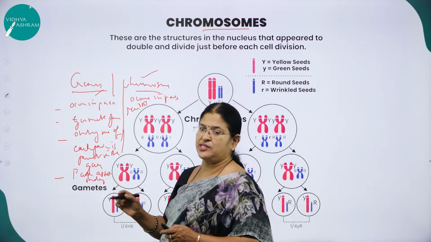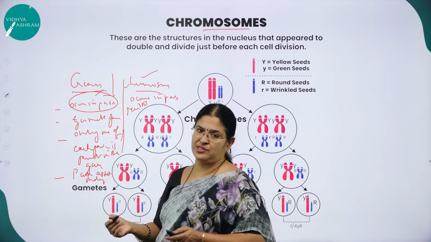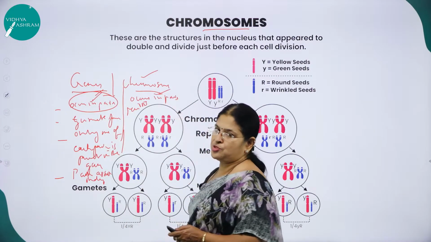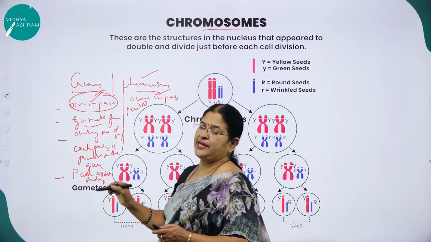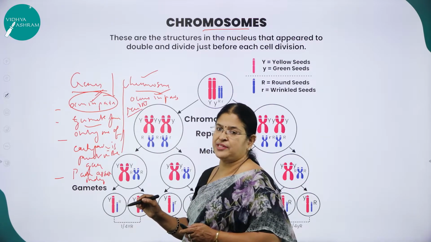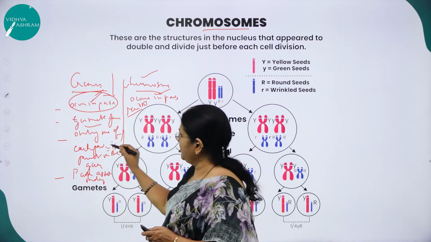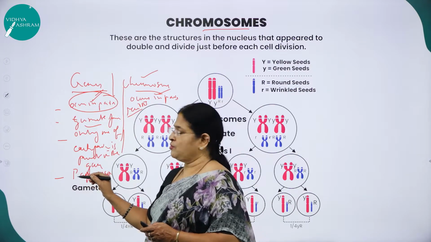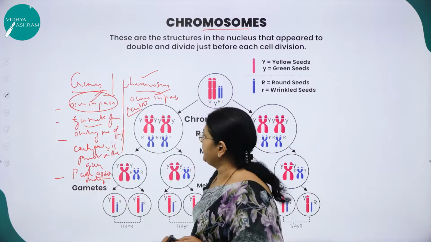So what is the exact difference between a gene and a chromosome? All of you know that genes always occur in pairs. A pair of genes is called an allele, as you have already come across in the previous session. So also the chromosomes occur in pairs. They are never found singly. Then they separate or segregate during the process of gamete formation. Here they separate during the process of meiosis, and only one of each pair is present in the gamete. Here also only one of each pair is present in the gametes. Alleles, or the pairs, assort independently. Here also the pairs assort independently.